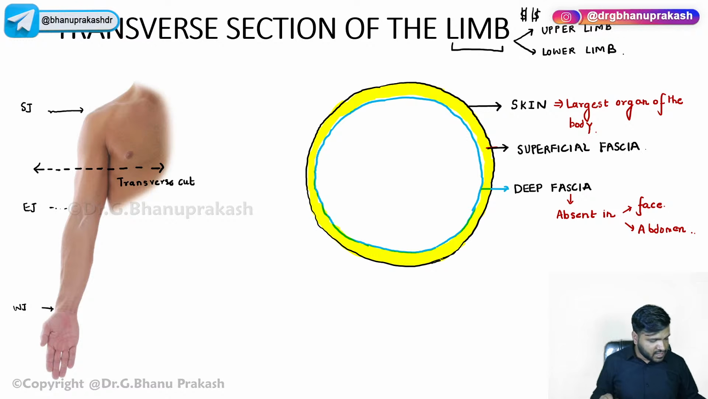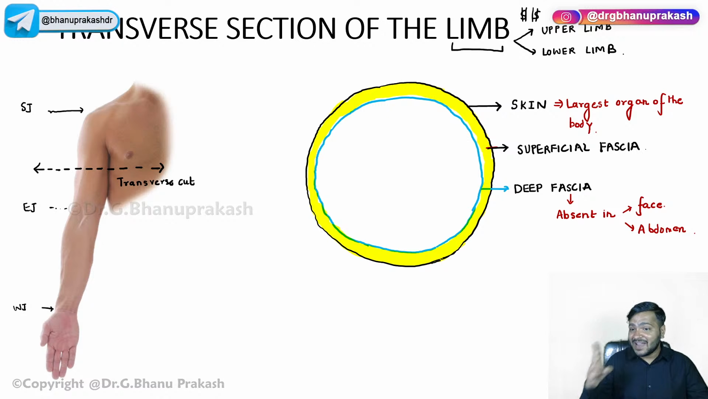Now, guys, again, there is a reason over here. There is a reason why it is absent in the face. Imagine if the deep fascia is present in the face region. It is made up of collagen, very tough fibrous tissue. Would you be able to move the muscles? You won't be able to show your expressions. You won't be able to eat something. You won't be able to chew. It will make your face hard like a robot.